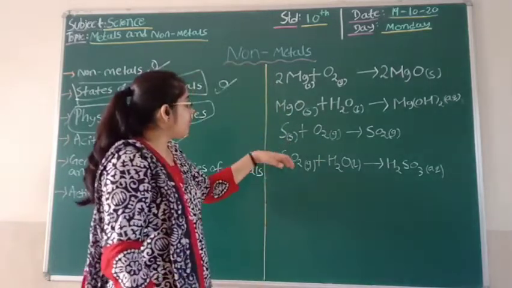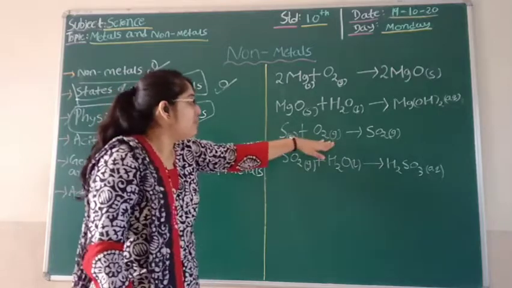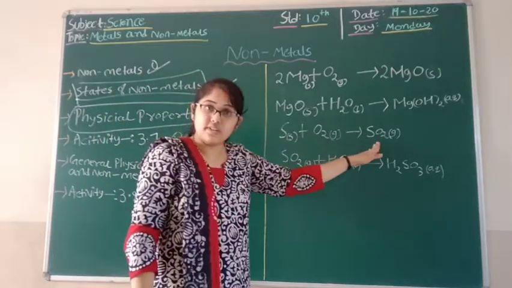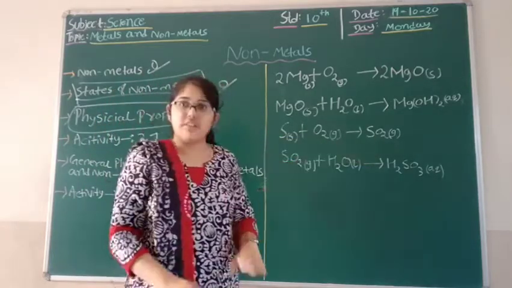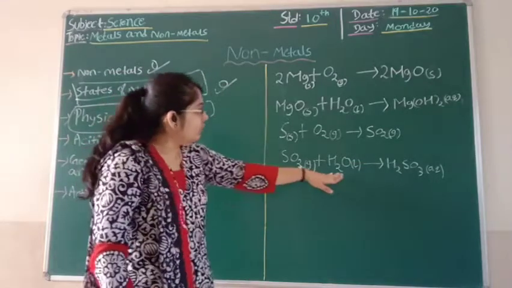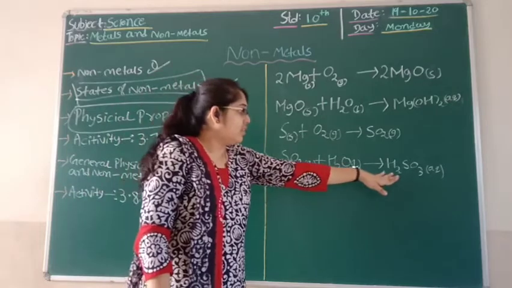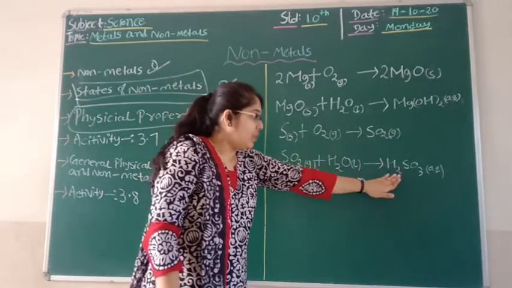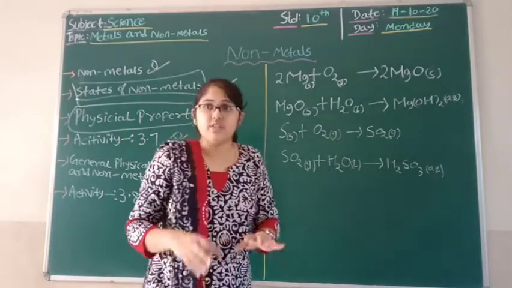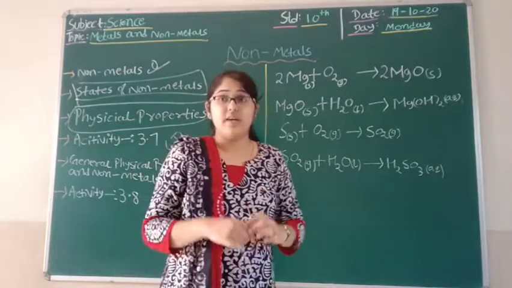So we can see that sulfur in presence of oxygen gives sulfur dioxide. That means now we have sulfur dioxide. Adding water to sulfur dioxide, we will get hydrogen sulfide. Right? So we are going to get hydrogen sulfide.